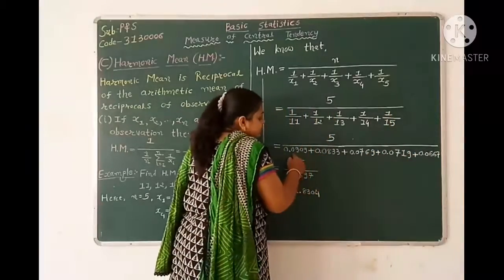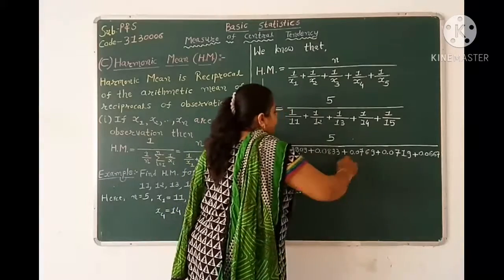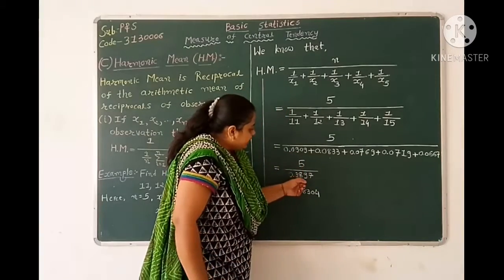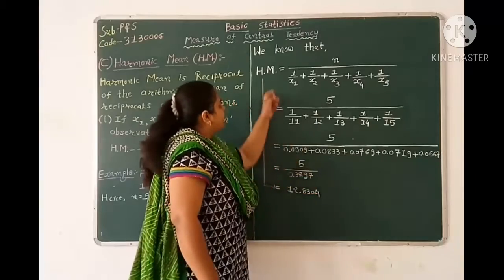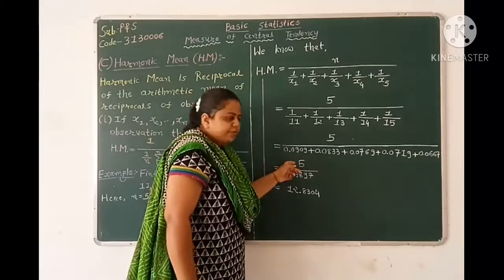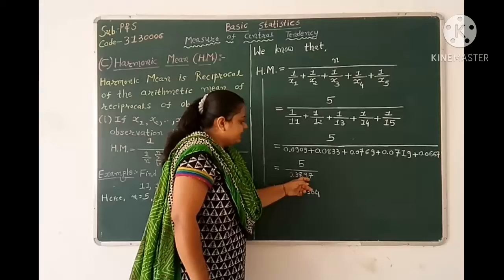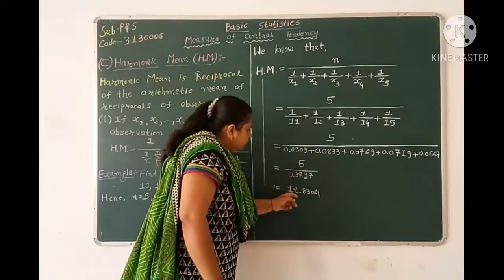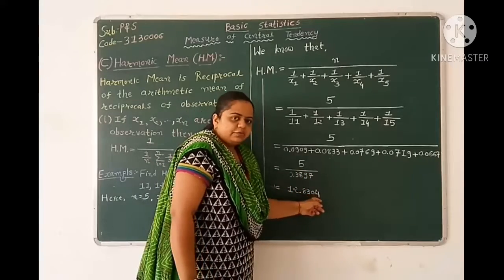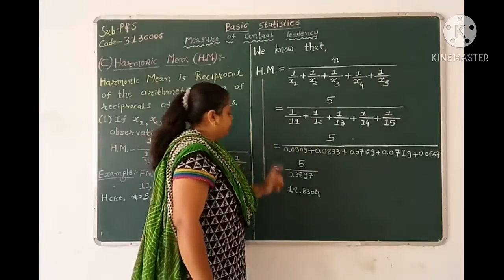So the summation of all these terms is 0.3897. So we have harmonic mean equal to 5 over 0.3897 equal to 12.8304.